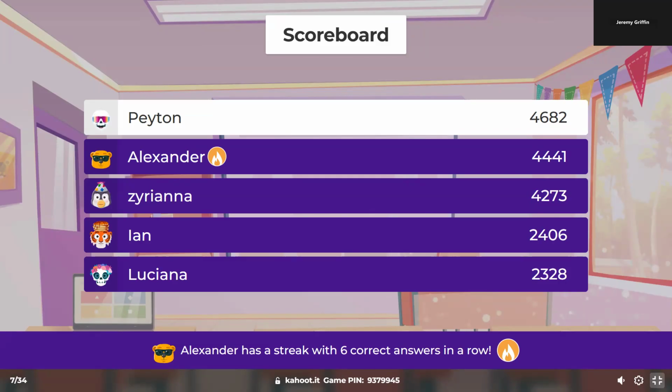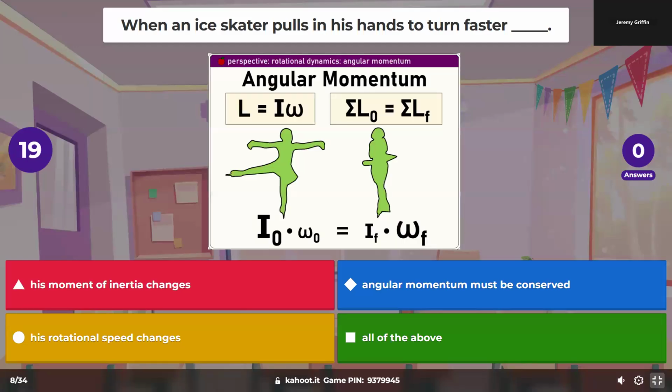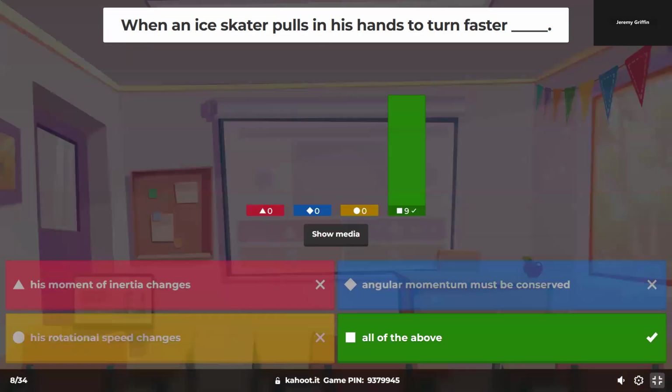Luciana, Ian, Ziriana, Alexander, Peyton. Ice skater pulls his hands in to turn faster. Aha, all above.